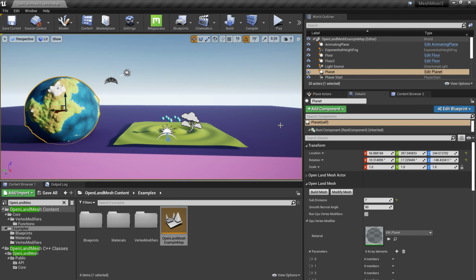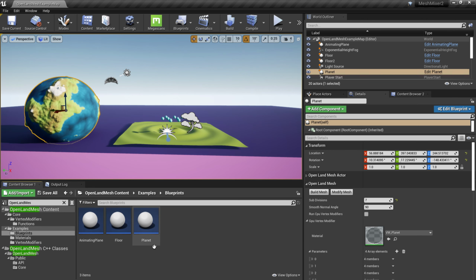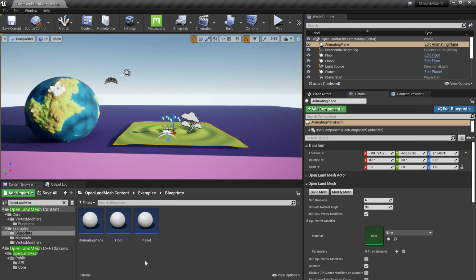Here, this is just a blueprint. This blueprint exists in the examples blueprint directory. You can see the animating plane. This is the green color plane, and this is the planet that we are seeing. Right, then let's see how I made this planet.